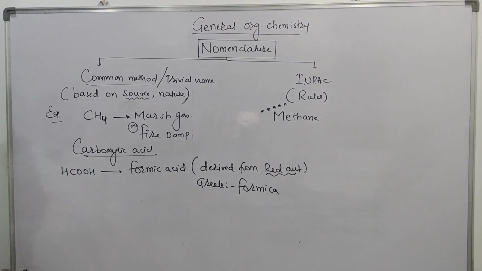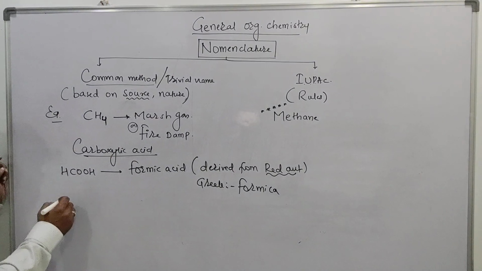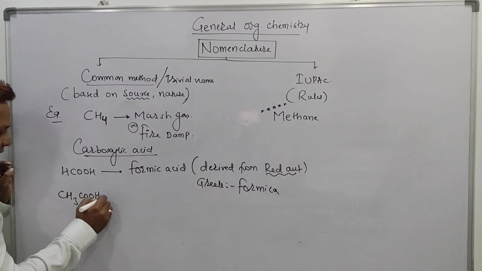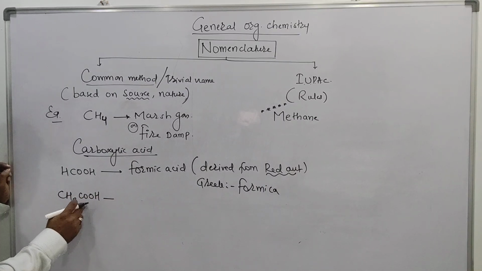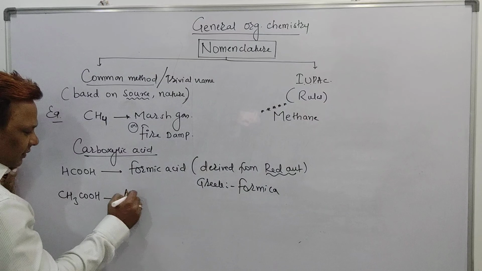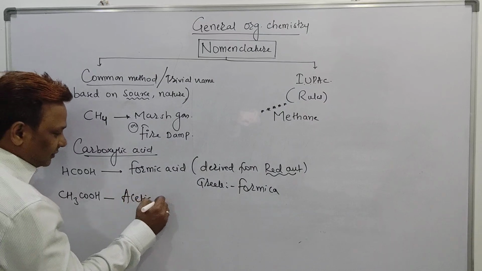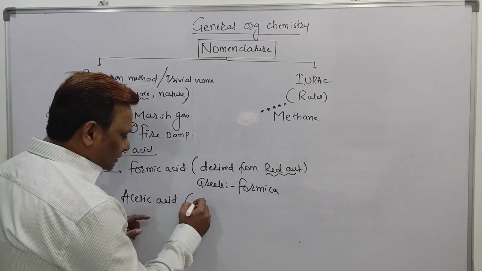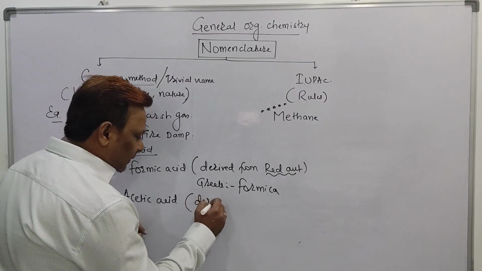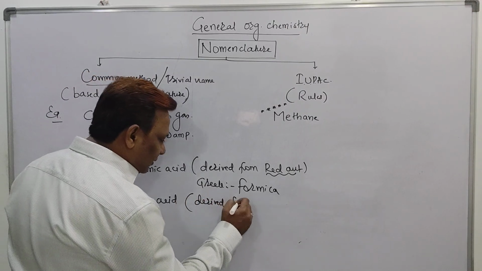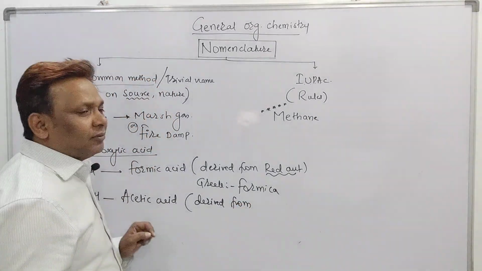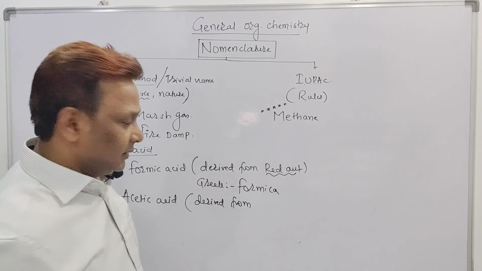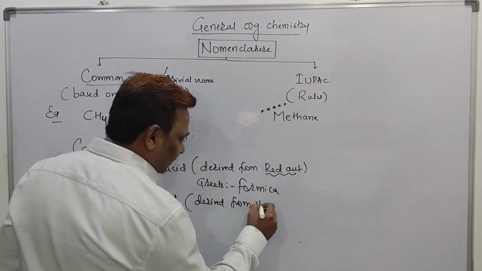One more example I will tell you, beta. CH3COOH, commonly called acetic acid. Why is it called that? Because it is derived from vinegar.